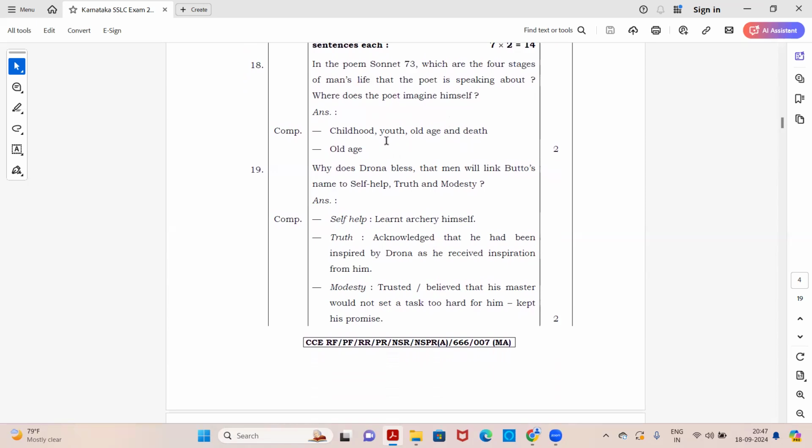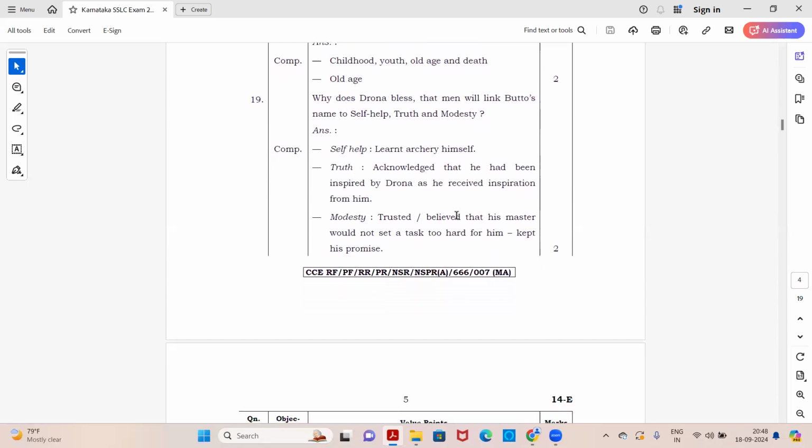So these are just the keywords. Because it's for 2 marks, you need to elaborate a bit, write in a subjective type of answer, like make it in a complete sentence and then write. Okay, these are just keywords. So moving to next one.